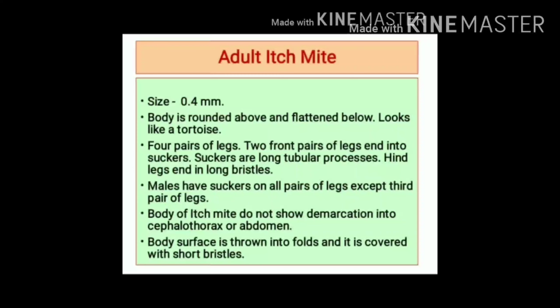The male has suckers on all the legs except third pair of legs. It helps to distinguish it from female mite. Body of each mite does not show demarcation into cephalothorax or abdomen. The body surface is thrown into folds and it is covered with short bristles.